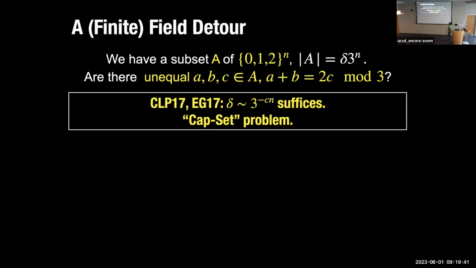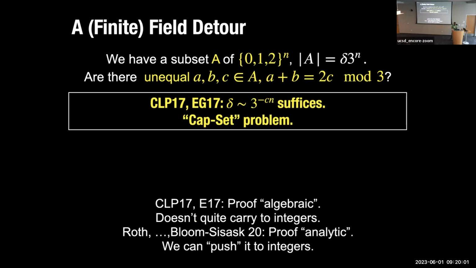In a breakthrough work in 2017, Croot-Lev-Pach and Ellenberg-Gijswijt showed that even exponentially small sets will have such patterns arising. Even if your set is very small, exponentially small compared to the size of the universe, you'll still find 3 such numbers, 3 such vectors. Okay, and their proof was algebraic in nature, and it doesn't carry to integers. And that's for good reason, because we know that such strong bounds do not hold over integers.